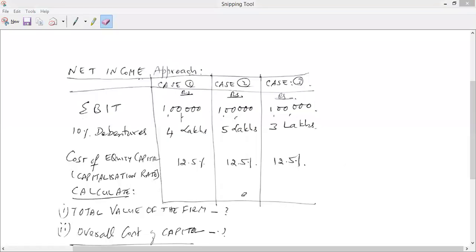Yeah. So in the second question, how much did you get? Which one is lowest for you? Is it case one, case two? Case two. In the case two, what is the value of the firm? Value of the firm, total value, right? 9 lakhs, I believe. Got it. And what is your EBIT? EBIT is same, right? 1 lakh.